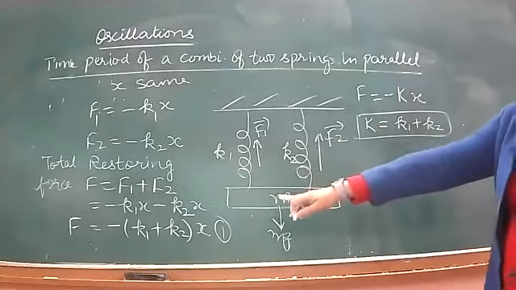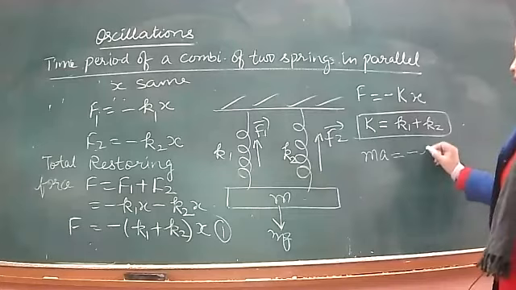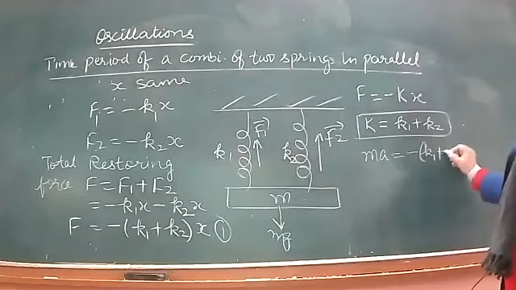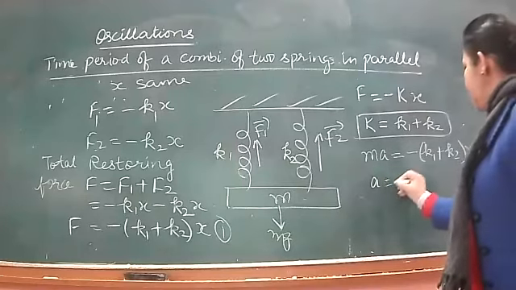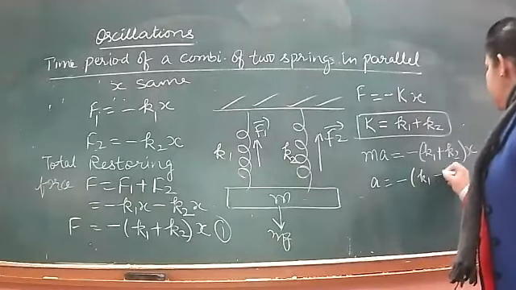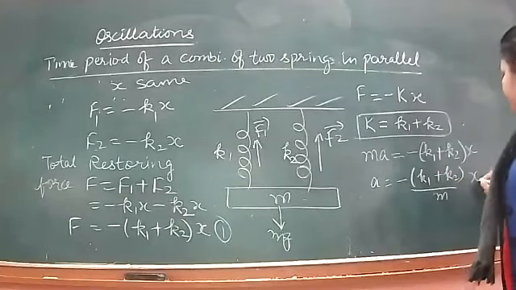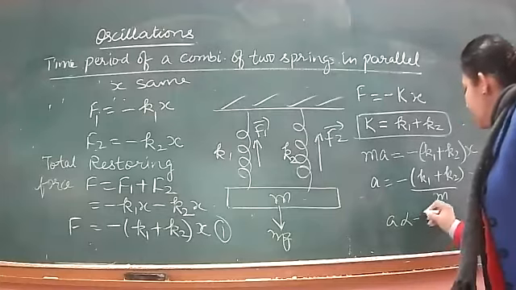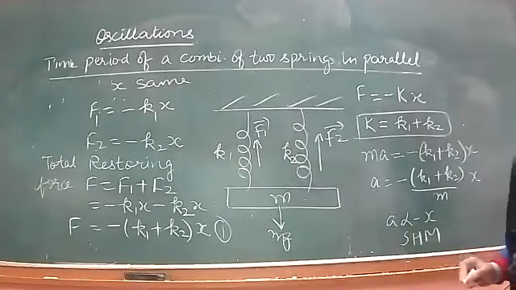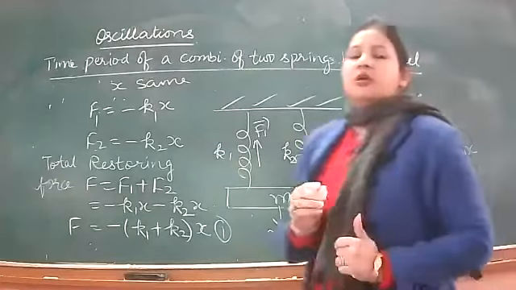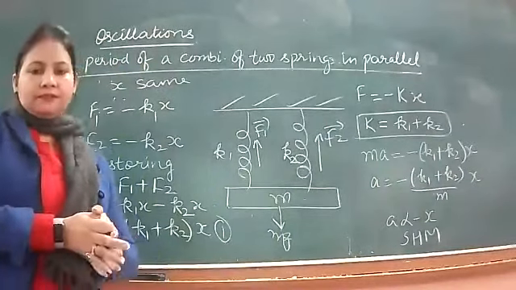Let's come back to equation number 1. So F is equal to ma is minus (K1 plus K2)x. So a is minus (K1 plus K2) over m into x. Acceleration is directly proportional to the negative of displacement. Again that shows this is SHM. वो तो हमने proof कर लिया कि दो springs भी parallel में connect करेंगे, ये भी SHM ही होगी.